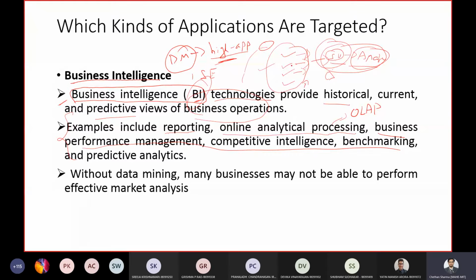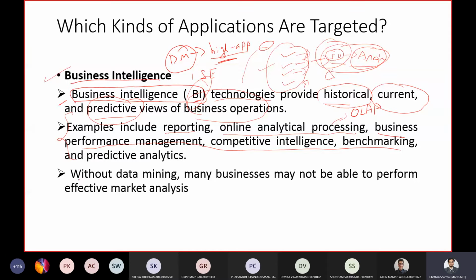That is, to understand the market better, whether the market you are trying to start or have already started, what is the scope of it? How was it before? What is the current scope? If you start, what is the future? What are the predictions? All this, business intelligence will help you understand. And one thing is how important this business intelligence is for any business, or rather, how important data mining is for business intelligence.